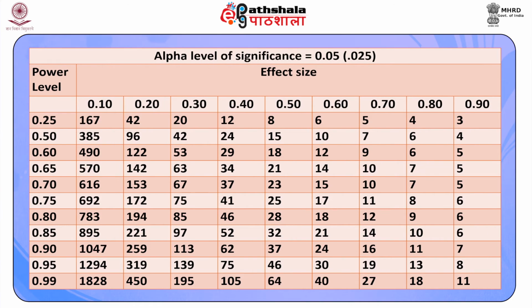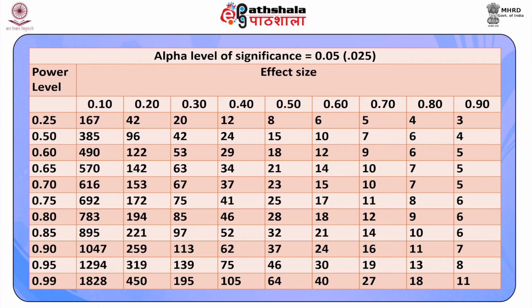The table shows a power table of the n size needed in a correlational analysis. Suppose for a correlational analysis, the alpha level of significance is set at a level of 0.05. The expected effect size is medium, that is 0.30.